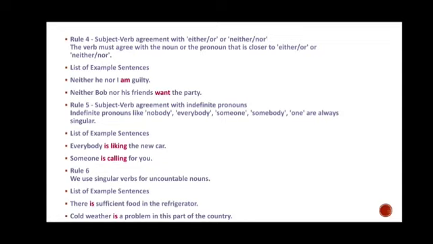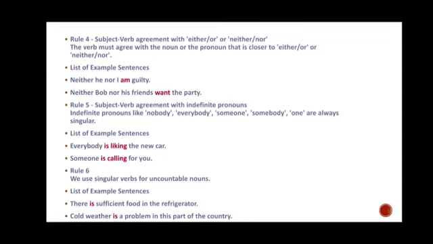Now, rule number 5. Subject verb agreement with indefinite pronouns. Indefinite means that it is not certain. Indefinite pronouns like nobody. Nobody, we don't know who. Everybody means everyone. Someone, it is also not clear. Somebody, one are always singular.